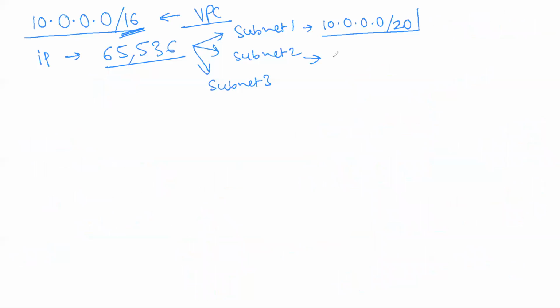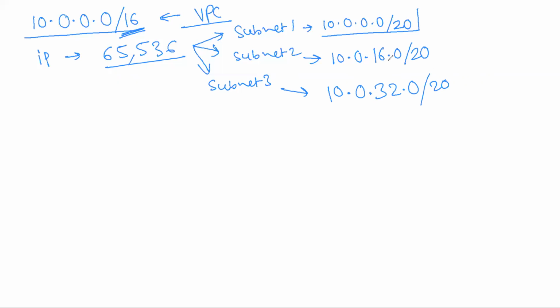So what was this? 10.0.16.0/20. Now what will be the third one? 10.0. What? Just add. What is the difference between these two? That much you add. 32. Okay. Correct, no?